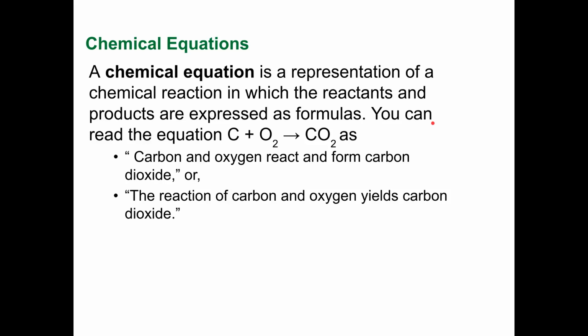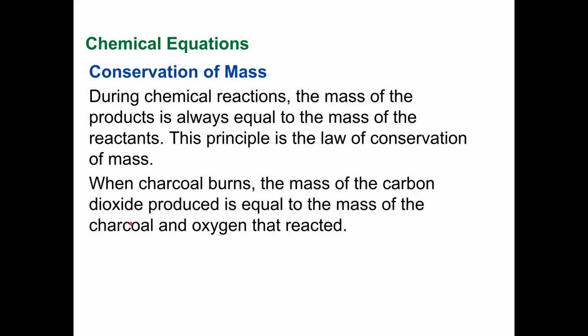You can read the equation C + O2 = CO2 as carbon and oxygen react and form carbon dioxide, or the reaction of carbon and oxygen yields carbon dioxide.